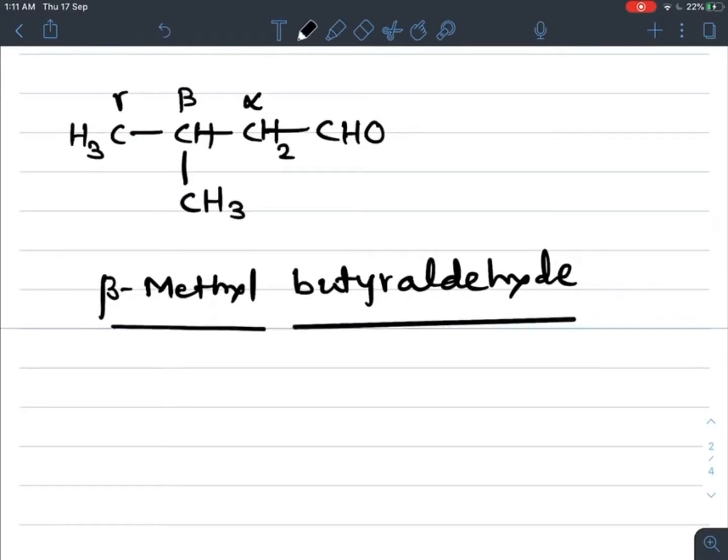Or one more common name for this compound, so how to write one more common name? If you observe, I can replace these alpha beta letters.